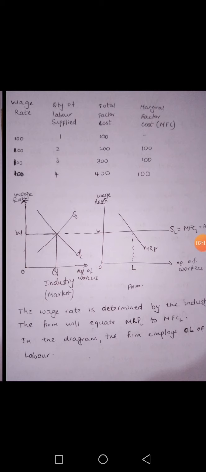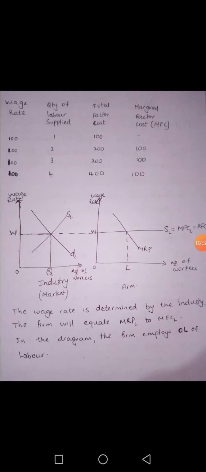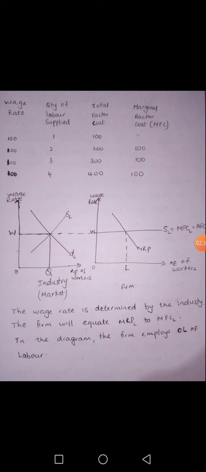Now the marginal factor cost means the increase in total cost when hiring an additional worker. So when the firm is hiring an additional worker, the marginal factor cost will increase by 100, which is similar to the wage rate. So marginal factor cost will be equal to the supply curve and average factor cost as well. So average factor cost, marginal factor cost and supply will be perfectly elastic. The supply curve will be perfectly elastic as shown in the diagram.